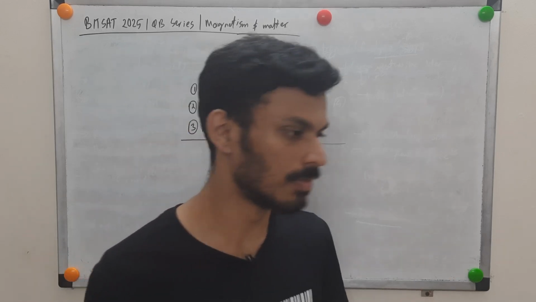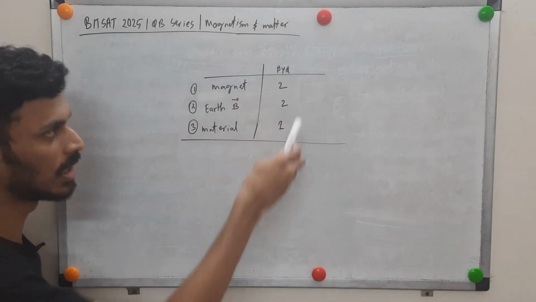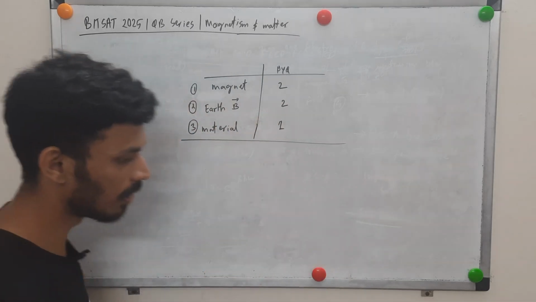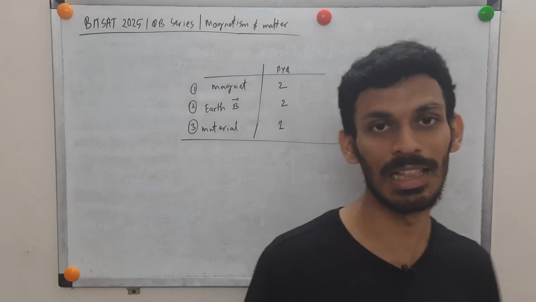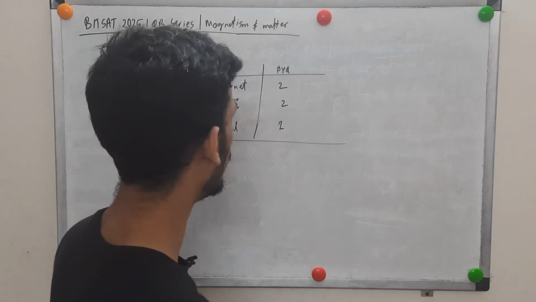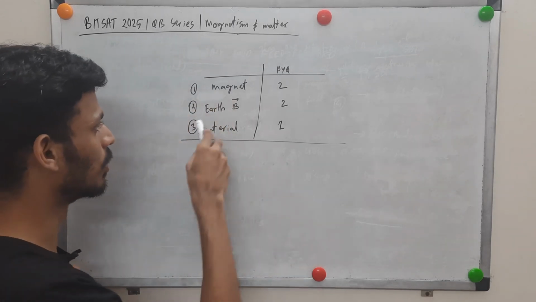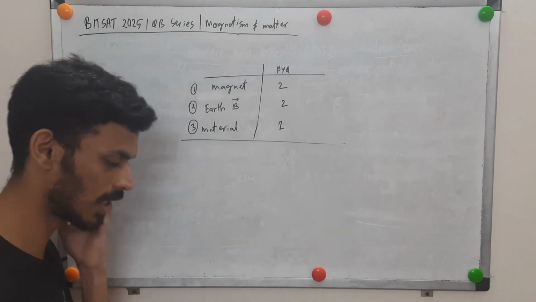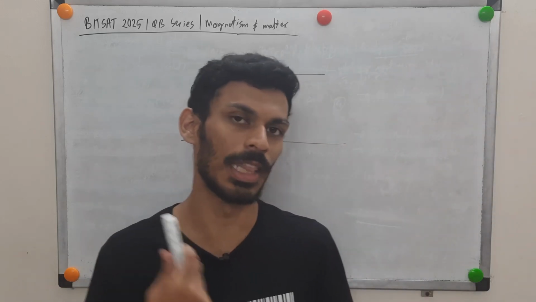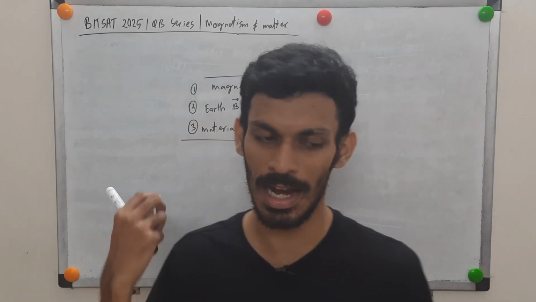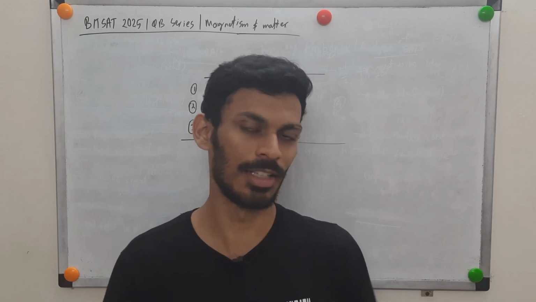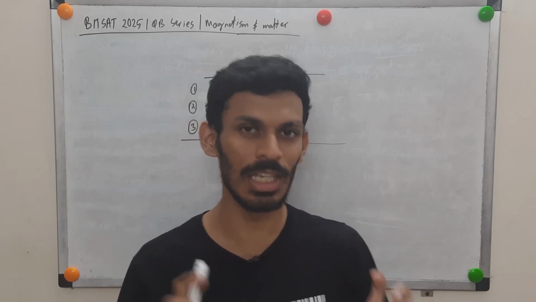The previous year trends, if you see, are 2 questions straightforward from the concept of magnet. Then we have earth magnetism, so angle of declination, dip, all those things, also a hot topic in this chapter. So 2 questions from there, and then questions from hysteresis, and you can have the material, paramagnetic, ferromagnetic, diamagnetic, and their properties, and the hysteresis curve for a permanent magnet, electromagnet, and stuff like that. Please remember those key points in theory.